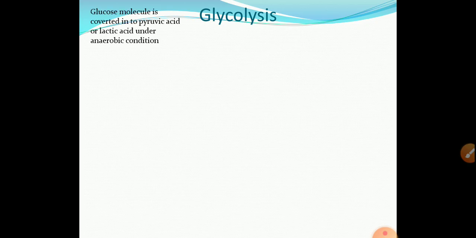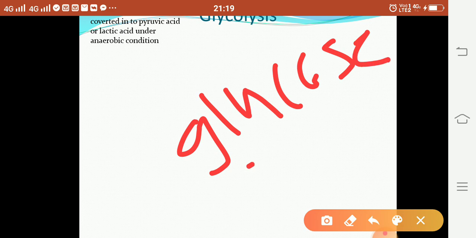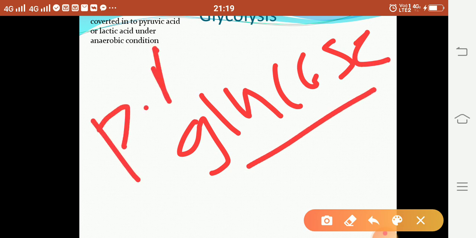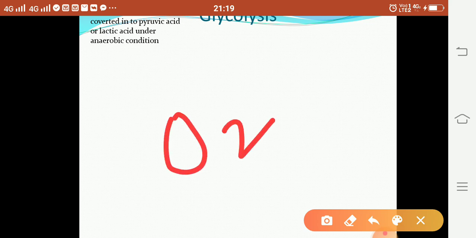So start with glycolysis. What is meant by glycolysis and the steps involved in glycolysis? This question is asked in every exam. Glycolysis is the pathway in which a glucose molecule is converted into pyruvic acid or lactic acid, and this reaction occurs in the absence of oxygen, so it is called an anaerobic process.